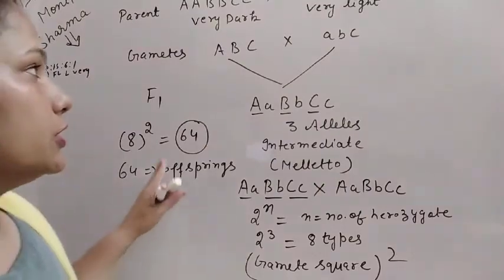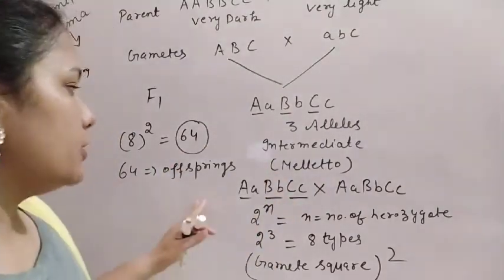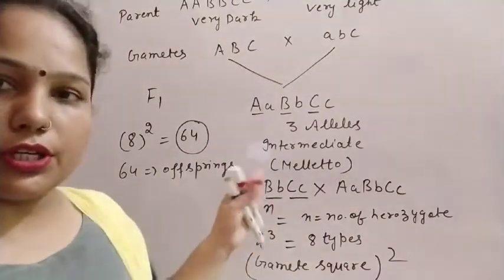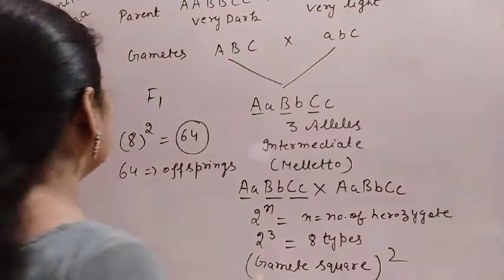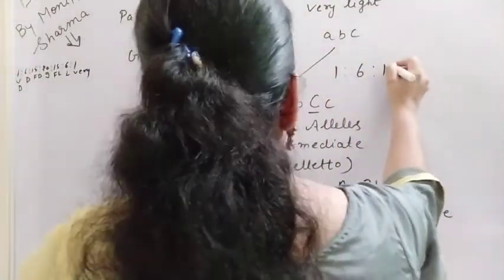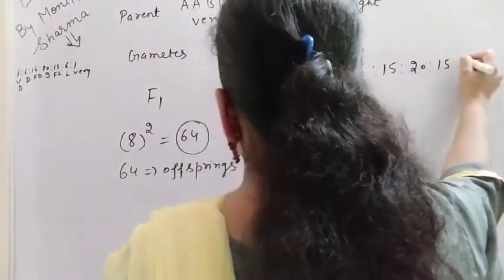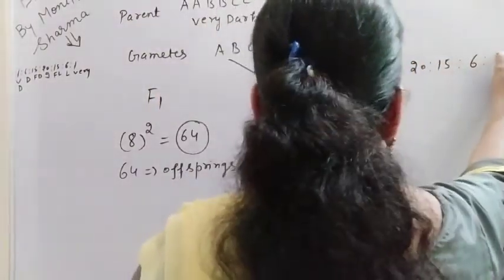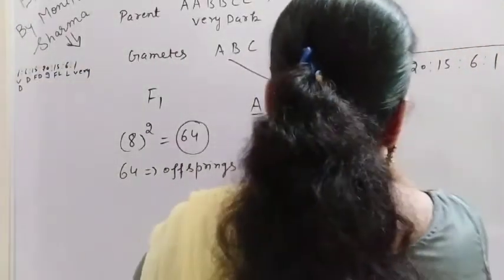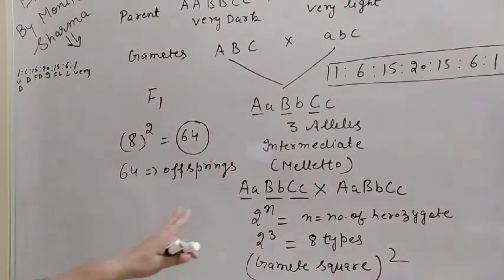And without making the Punnett square, or without that calculation, you can also find out the ratio. So what will the ratio be? The ratio will be 1:6:15:20:15:6:1 in the F2 generation.